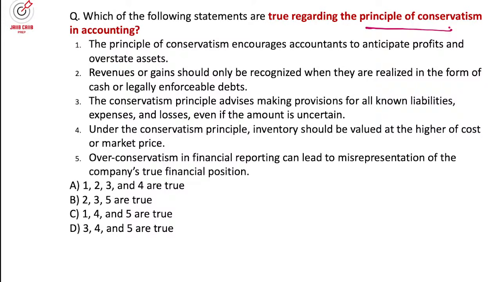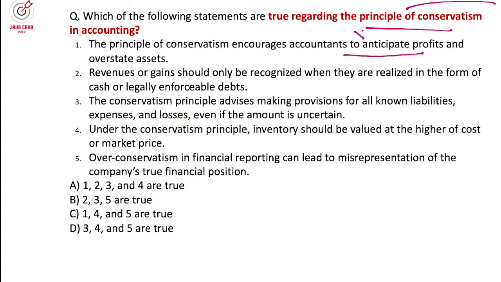So the question is basically on the principle of conservatism. That says whatever anticipated profit we have, we have to ignore, and for expected losses we have to make some provision. The principle of conservatism encourages accountants to anticipate profit.